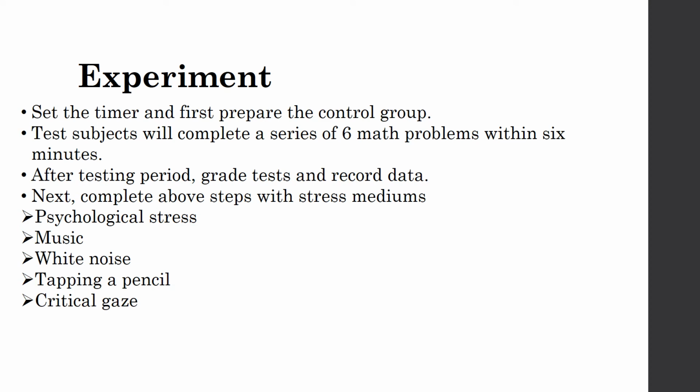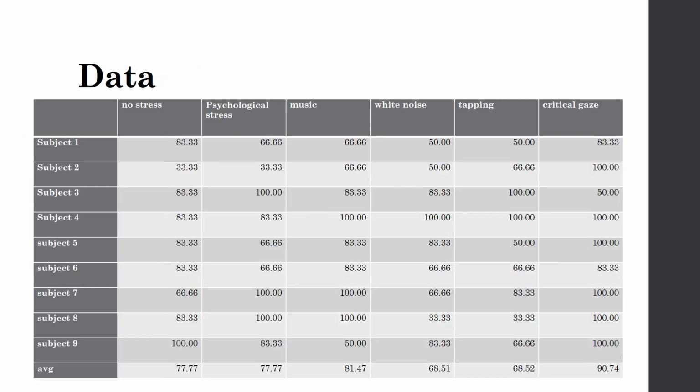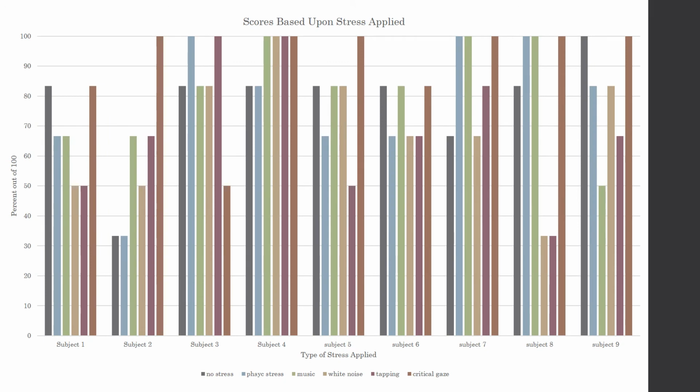To conduct the experiment, first set the timer, then begin the first test, the control group involving no stress. After each test subject completed everything required in the time allotted, average their scores with percents out of 100 and record them in the data table. Complete these steps with the following stressors including psychological stress, music, white noise, tapping of a pencil, and the use of a critical gaze. With the data provided, one can see the individual scores of each test subject on each medium of stress. This data helped to further draw conclusions about performance and stress's impact on it.